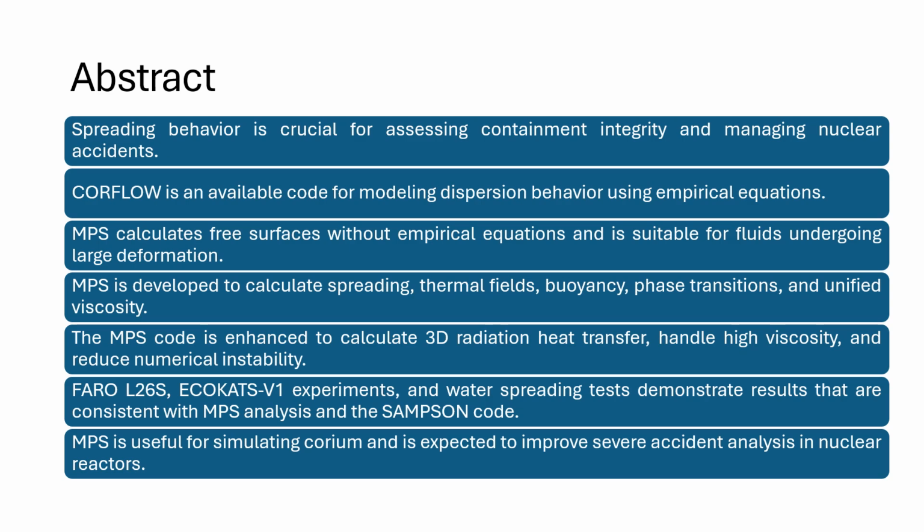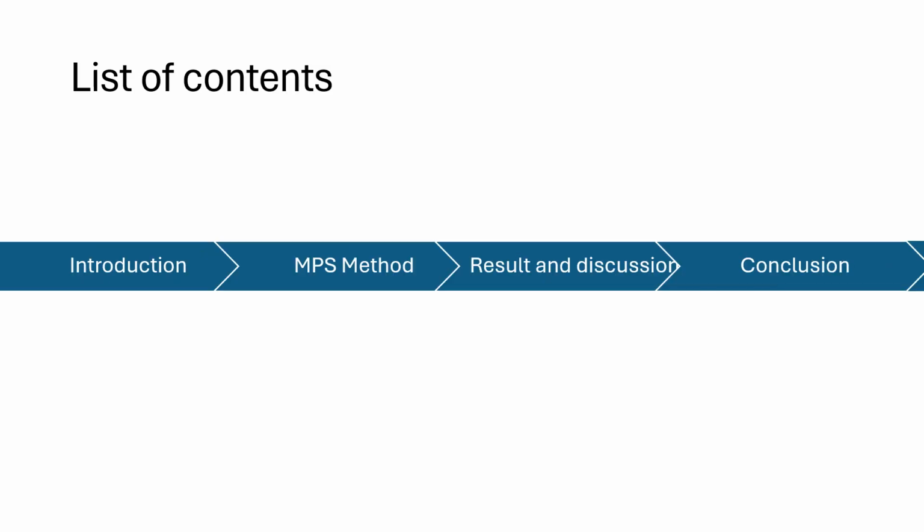And in this study, the Ferro L26S EcoCoast V1 experiment and water spreading test demonstrate results that are consistent with MPS analysis and the SAMPSON code. From that, we know MPS is useful for simulating corium and is expected to improve several accident analyses in nuclear reactors. Okay, we have the list of contents. The first one is introduction, the second one is MPS method, the third one is results and discussion, and the last one is conclusion. Let's see the introduction.